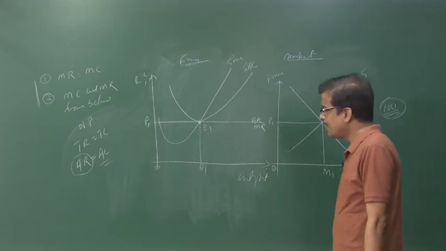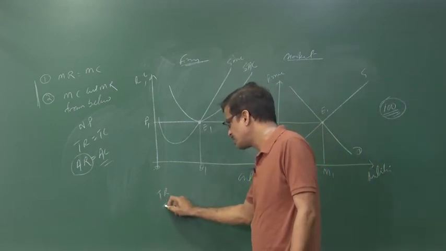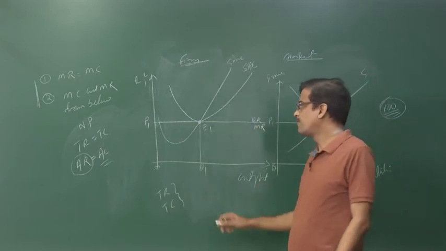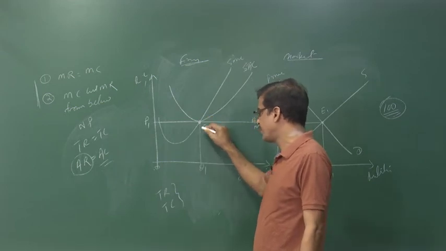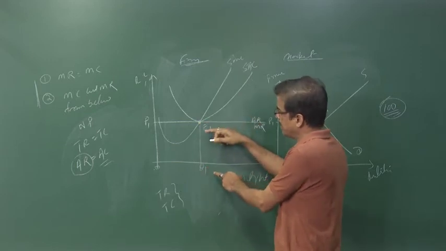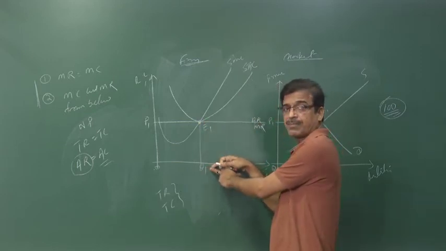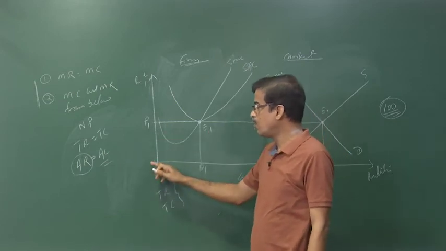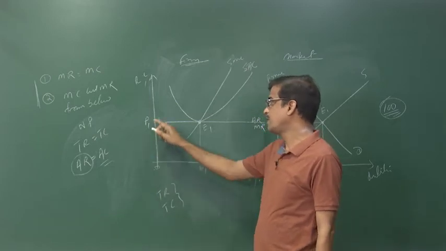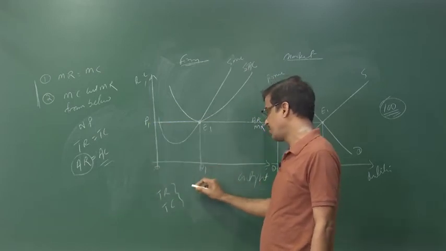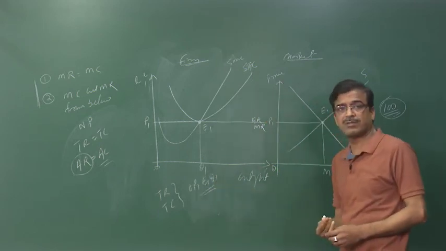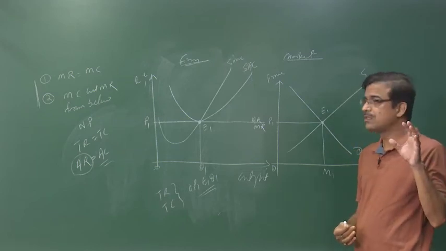And what about the total revenue and total cost? In this case, the total revenue and total cost are both the same. How is it so? From the point of equilibrium, when you drop the perpendicular, OQ1 is the output. But what is the price? The price is at the same point, which is the average revenue. So E1Q1, or OP1, is the price per unit. Multiplying OP1 with OQ1, we find the area OP1E1Q1, which is the total revenue, and the same amount is treated as the total cost.